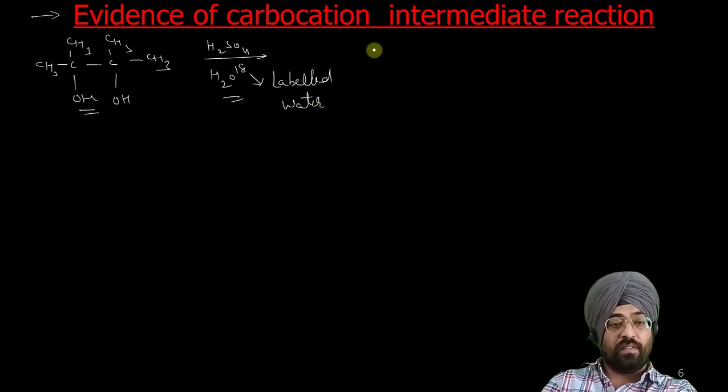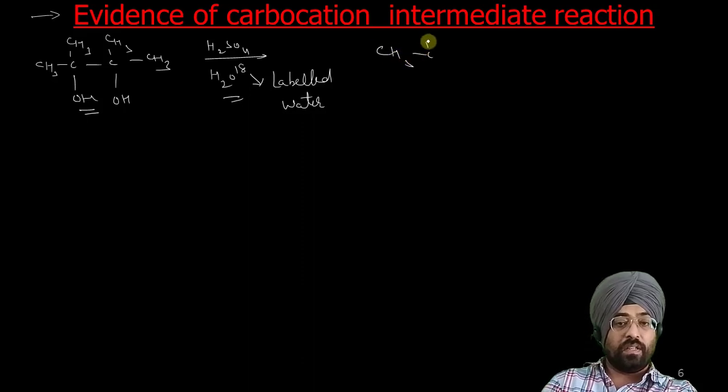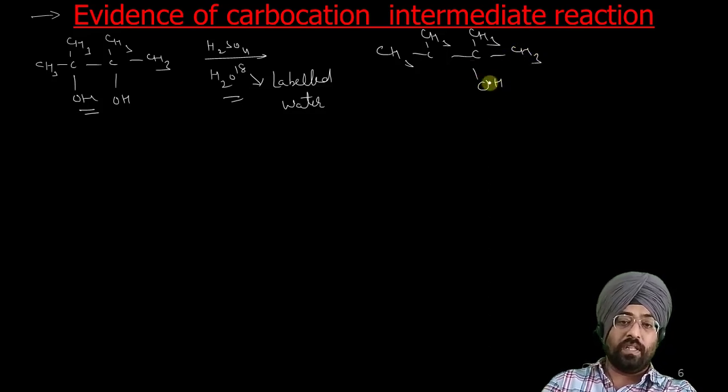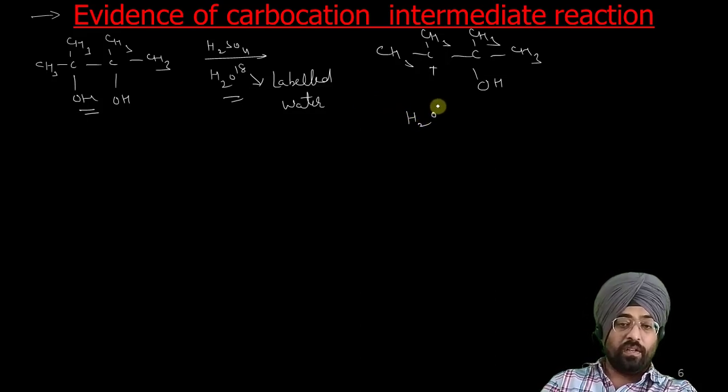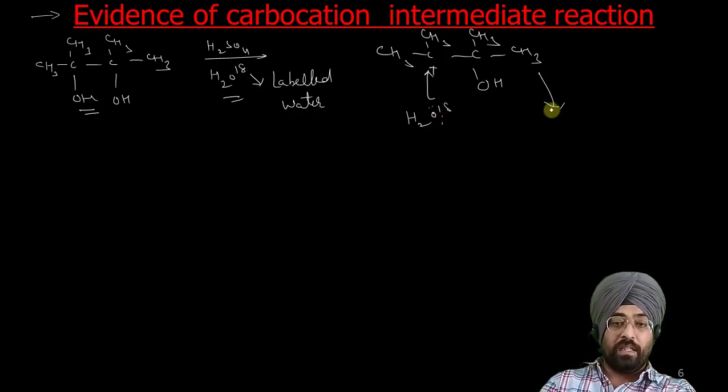First deprotonation will take place, giving CH3, CH3, CH3, CH3OH positive. Now if we stop the reaction before completion, water attacks here, because formation of carbocation is a reversible process. This water can attack here.